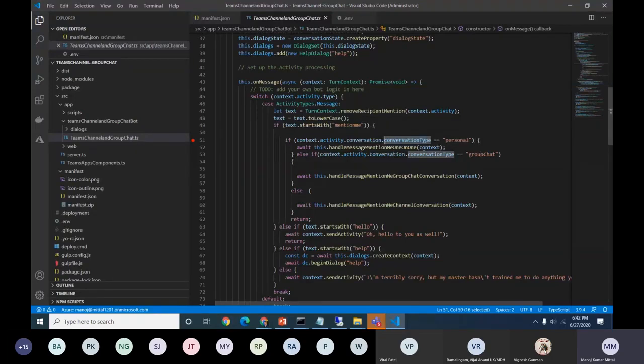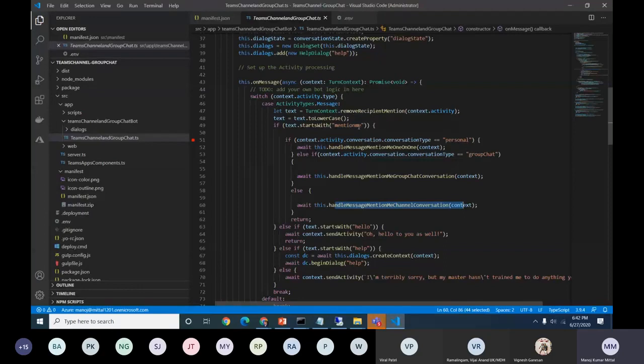So that's why it's quite helpful. If the conversation type is personal, then we can write our own handler which will just invoke and throw the message. And if my conversation is happening within a group chat, similarly group chat is there. Else, assuming it's a Teams channel, the Teams channel also has channel as a conversation type. So we can define accordingly and start working.